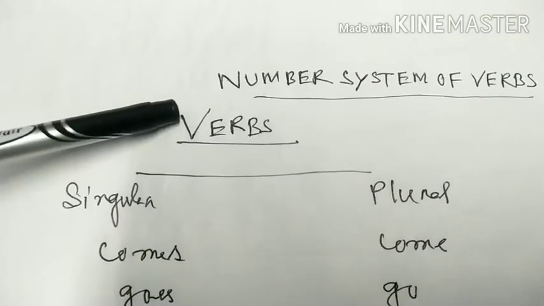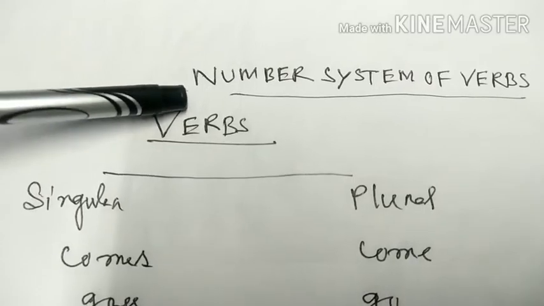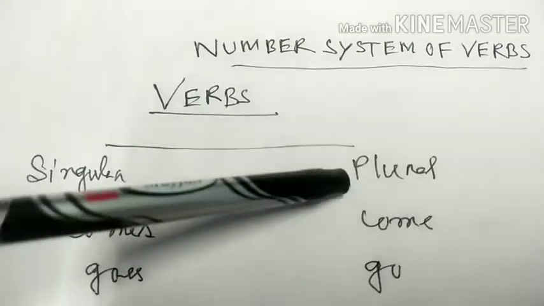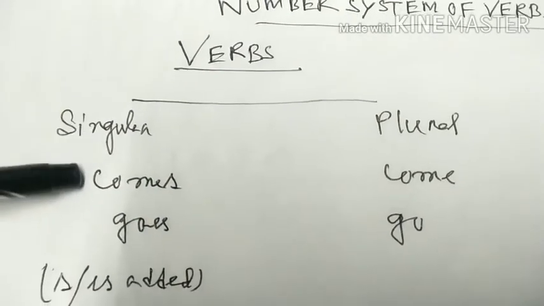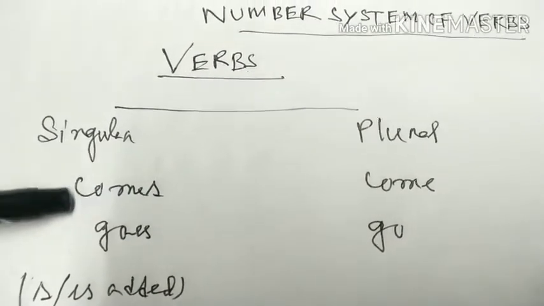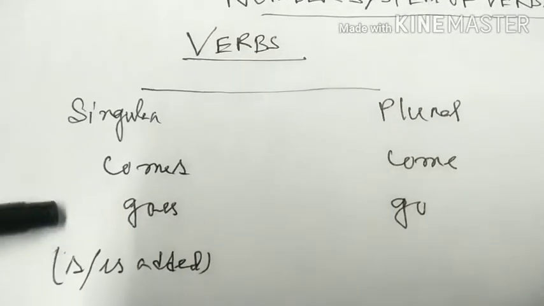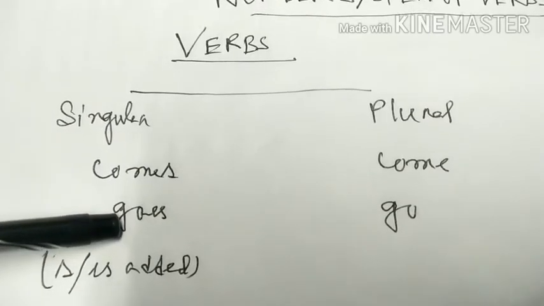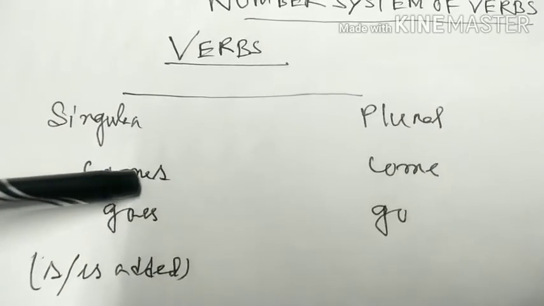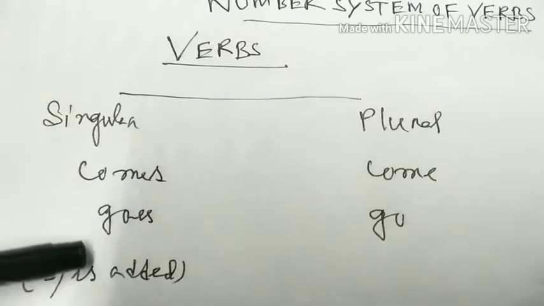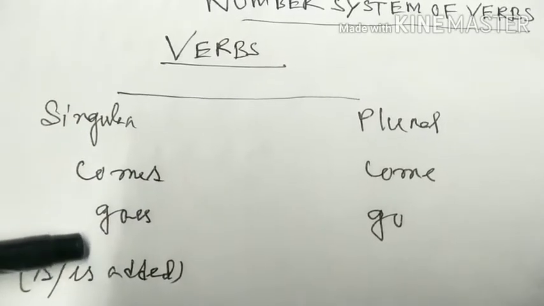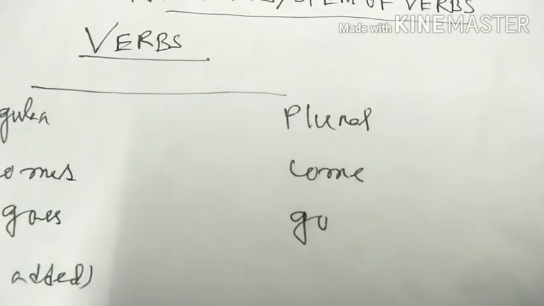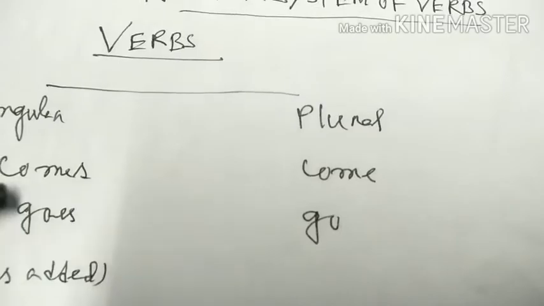Let us focus on a very important thing, the number system of verbs. Verbs in singular and in plural. In singular, suppose we have to use comes, goes. That means we have to use s or es with the verb. Here the verb is come, we have to add s. Go, goes. But in plural, come, go, no need to add s.